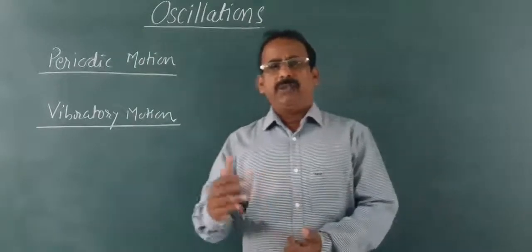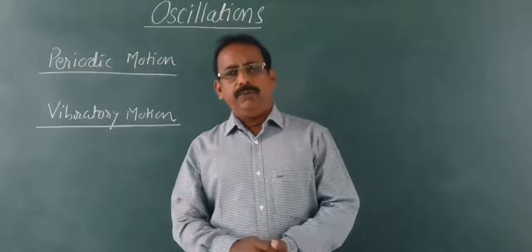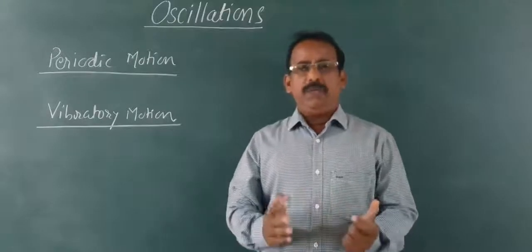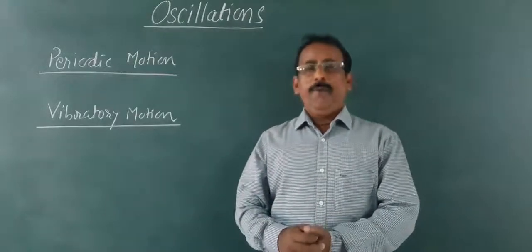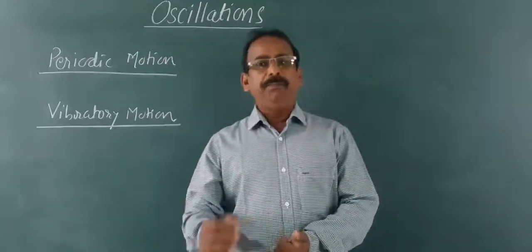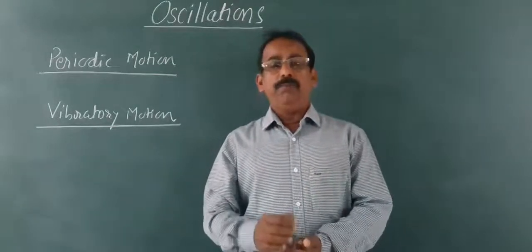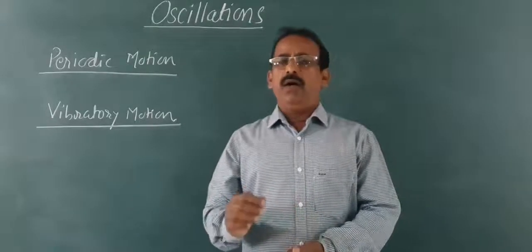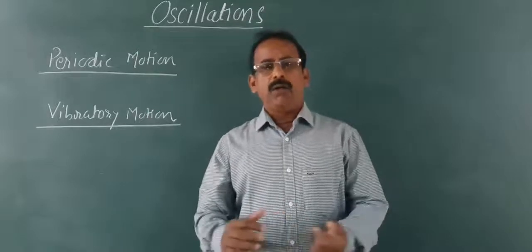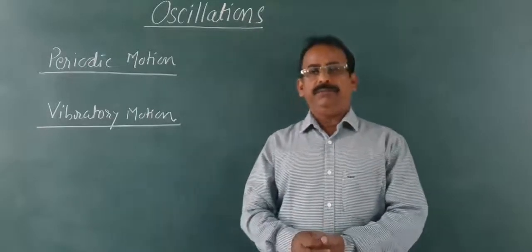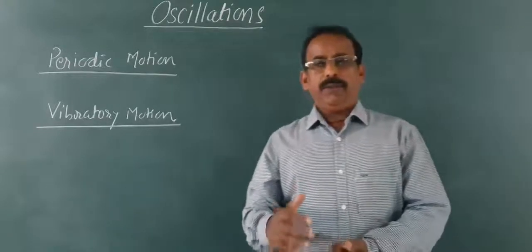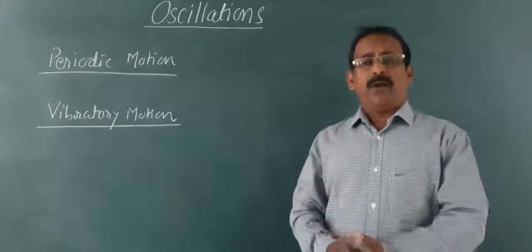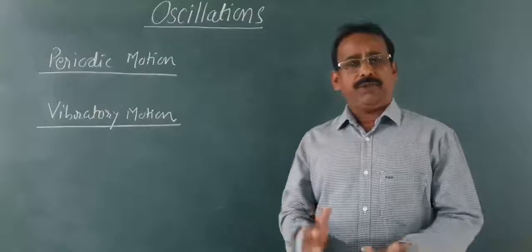You can define this vibratory motion in another way also. A motion in which a body or particle moves back and forth about its mean position is also called vibratory motion or oscillatory motion. Some examples of vibratory motion and oscillatory motions are: